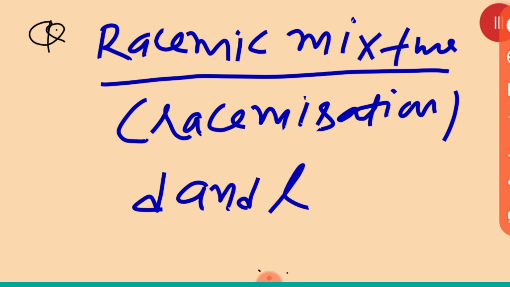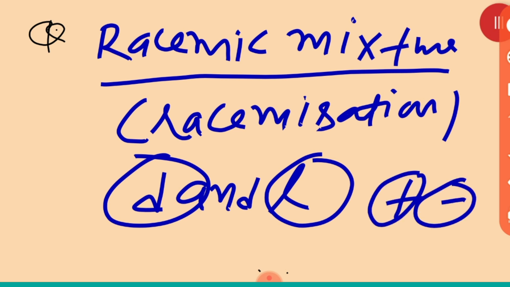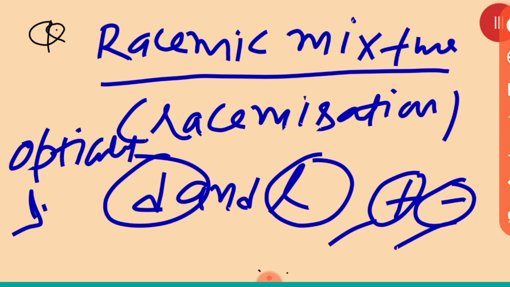And just remember, whenever there is a mixture of dextro and levo, positive and negative will be together, and they will cancel out with each other. Equal amount of positive, equal amount of negative will cancel out, and there will be zero rotation, no rotation. And the molecule will become optically inactive. Okay, beta? Just remember.